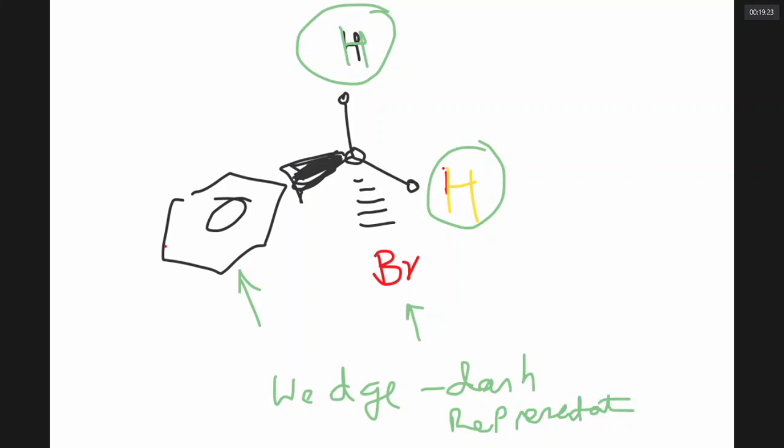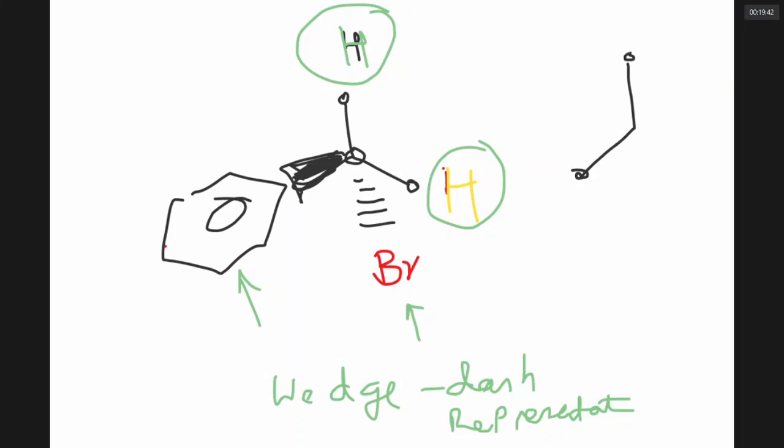Sir, how to draw its mirror image? We can draw its mirror image. Let us use black color. These 2 are lying in the plane of the board.